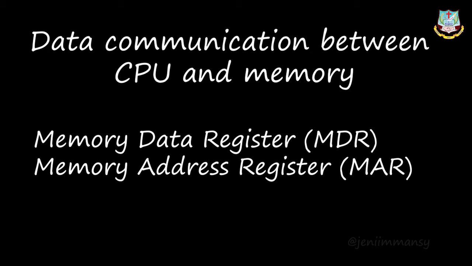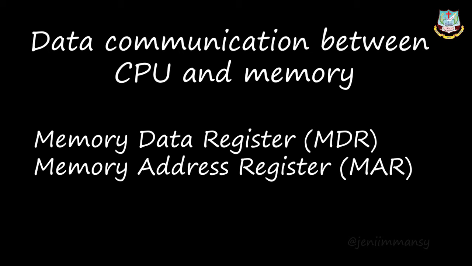Okay, and then read operation transfers the data, that is the bits, from a word in memory to the memory data register. The write operation transfers the data or bits from the memory data register to the word. Okay, understood? So here we have two operations, read operation and write operation.